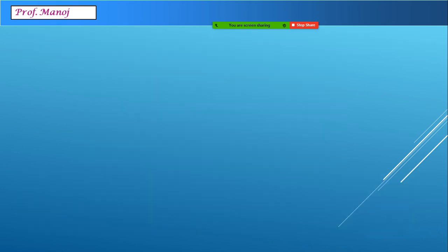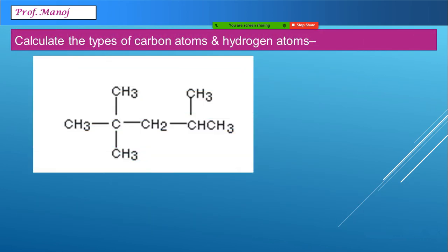Let us solve one problem based on this. If this is a compound present, you can see the primary carbon atoms, whatever is the last terminal carbon, that's a primary carbon. So whatever I have marked as 1 degree, they are all primary carbon.